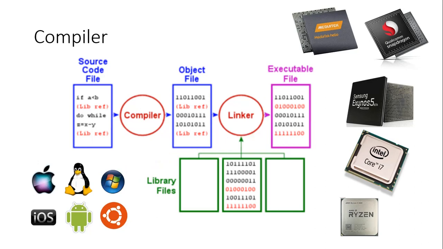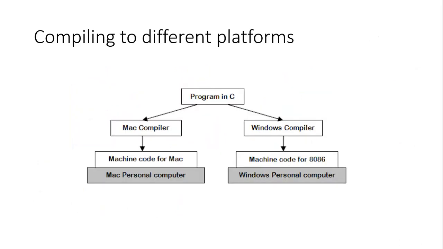In that case, what are you supposed to do? You will have to write your program maybe in C or C++, compile it once for the Mac compiler, and compile it one more time for Windows. And if your other friend is using some other operating system, then you will have to recompile it for that operating system. So this is going to be a laborious process.